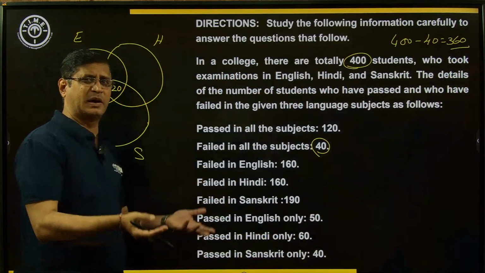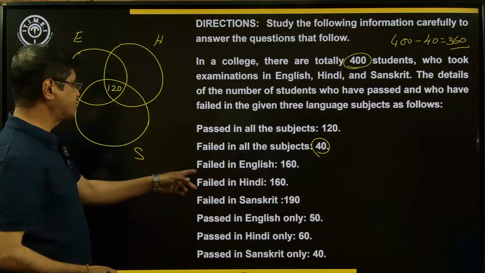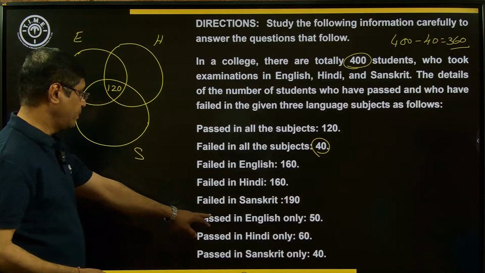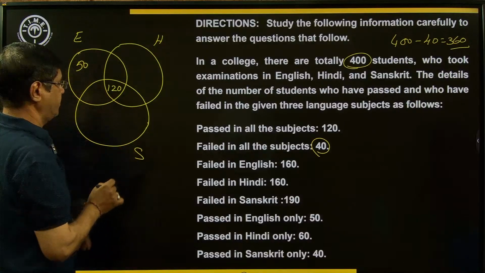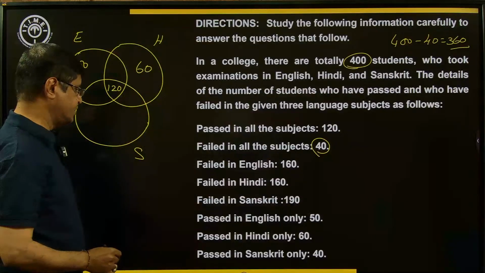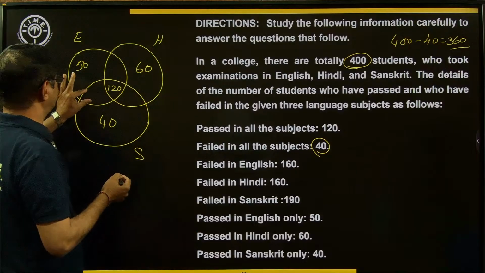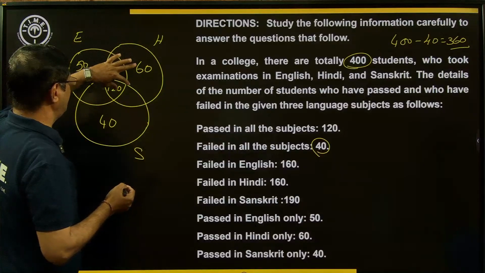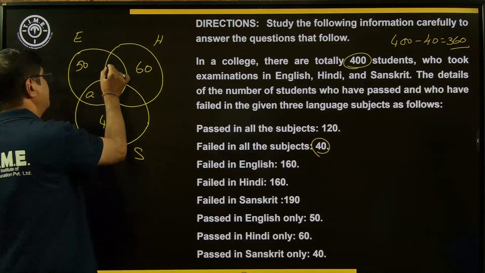Passed means passed in all subjects, passed in only one, passed in at least 2. Okay. Now, fail in English, that is 160. And fail in Hindi, 160. Fail in Sanskrit, 90. Passed in English only, 50. English only. So this is the part, English only. And passed in Hindi only, that is 60. Passed in Sanskrit only, that is 40. Okay. Now this combination is nothing but this is the English and Sanskrit pass. This is English and Hindi, and it is Hindi and Sanskrit. Okay. Now let us assume this as A, B, and C.